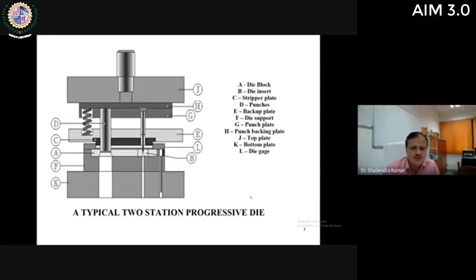In this figure, you can see that this progressive die has many elements which are assembled together, like die block, die insert, plate elements, stripper plate, punch plate, backup plate, die support, top plate, bottom plate, die gauges, and many dowels and fastening elements.